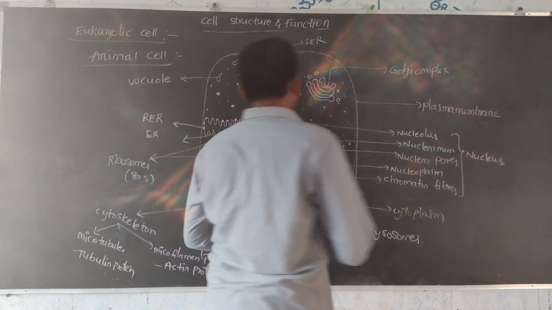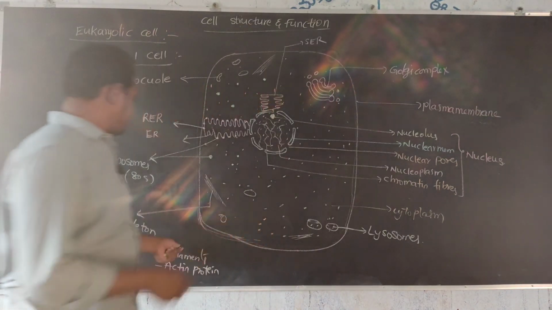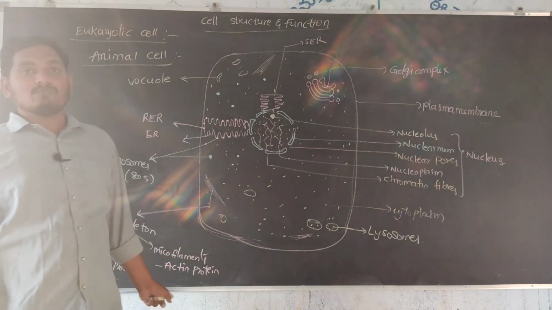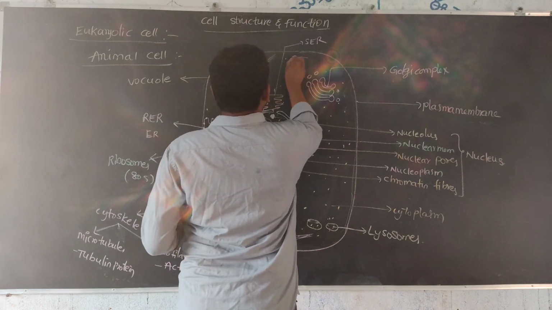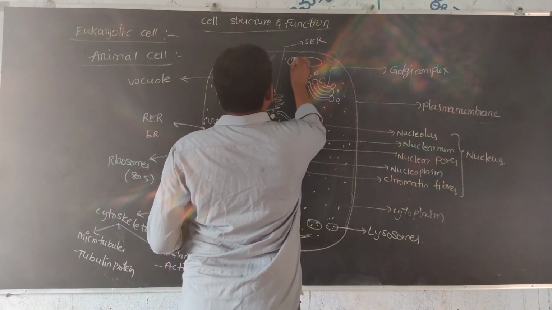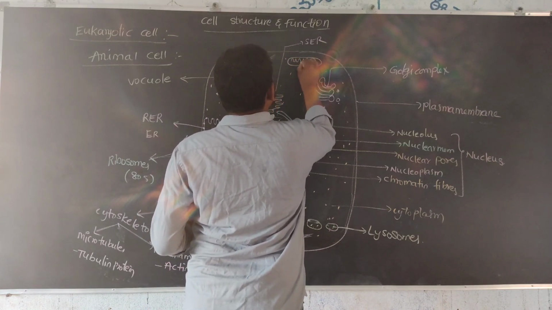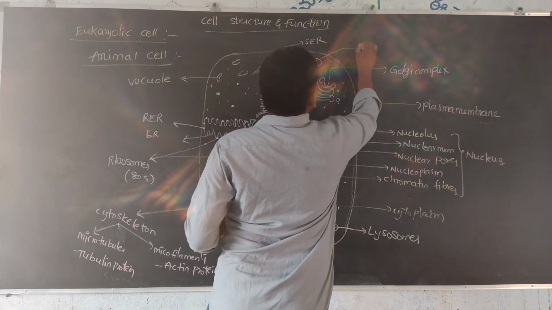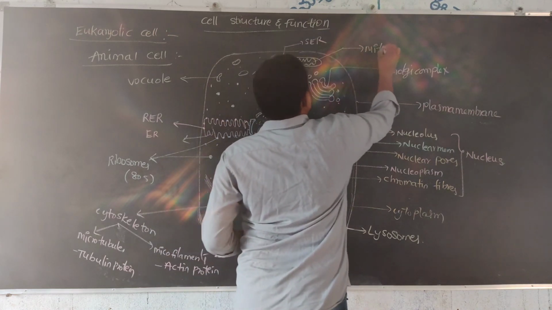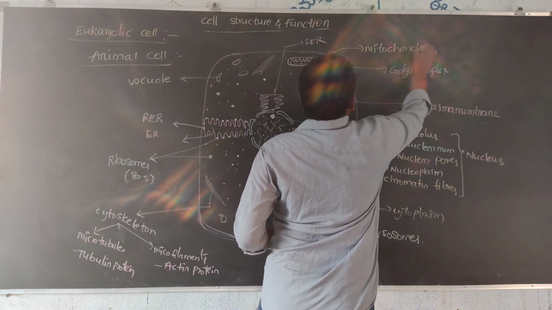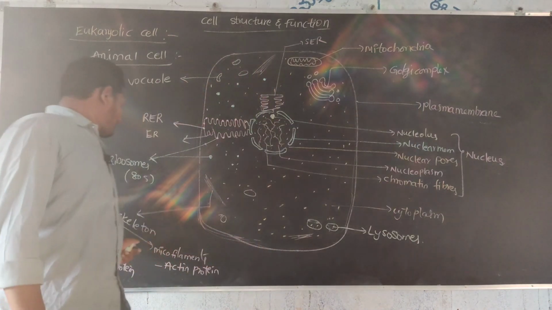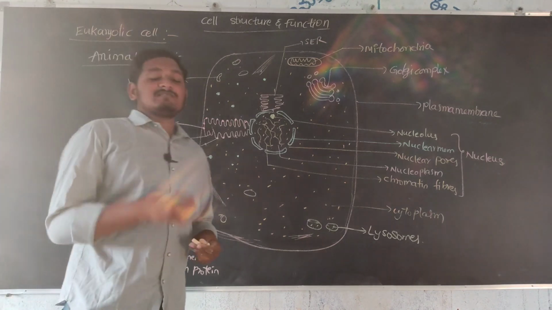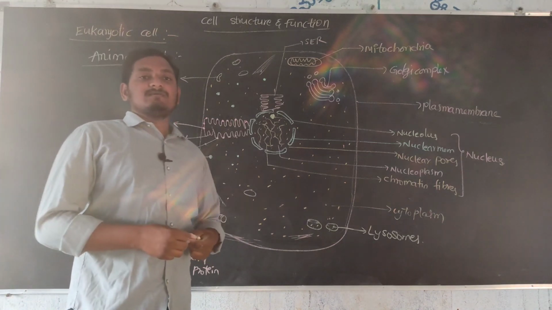Next, before the centrosome, the mitochondria. This is the mitochondria, which gives energy to the cell. And the cytoskeleton provides stiffness and stability to the cell.